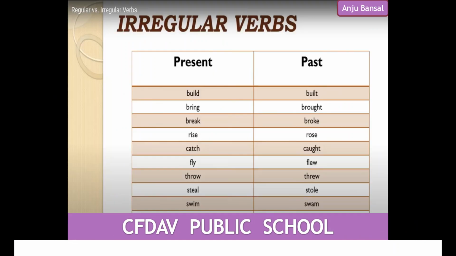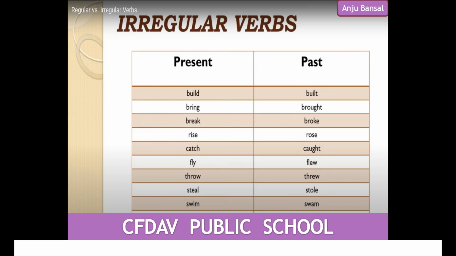Now let us see these verbs. This is another set of verbs given to you here, and see how we are changing them into the past tense. Build changes into built. Bring changes into brought. Break becomes broke. Rise becomes rose. Catch becomes caught. Fly becomes flew. Throw changes to threw. Steal becomes stole. Swim changes into swam.